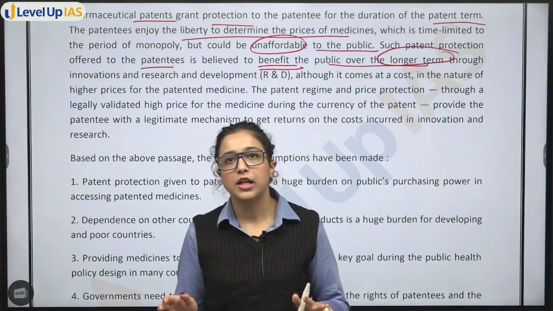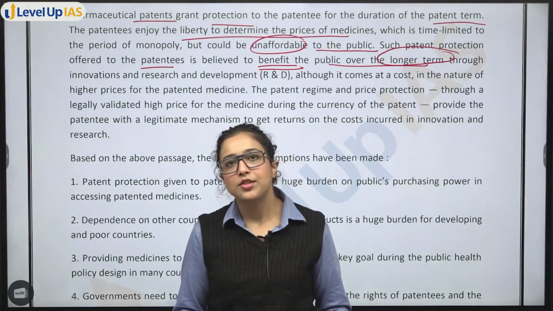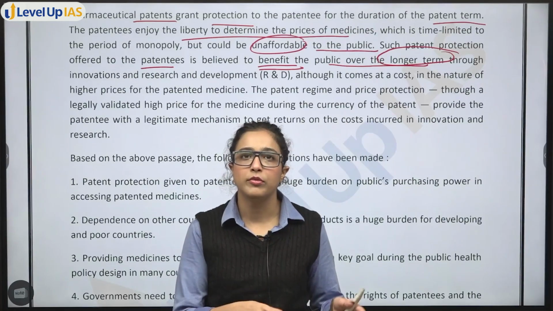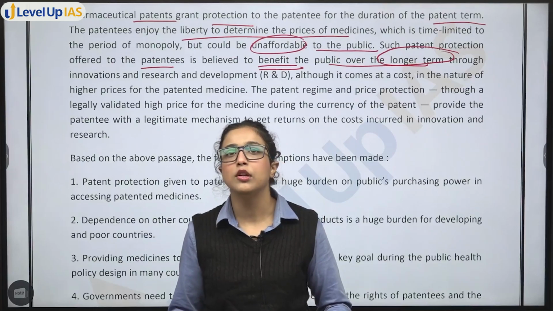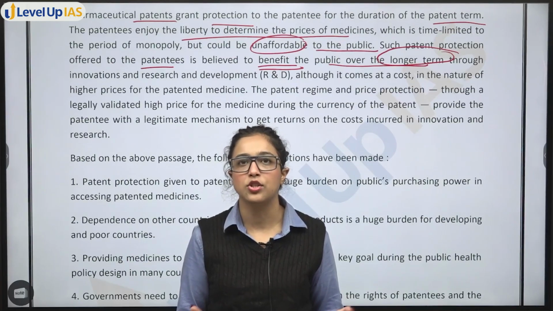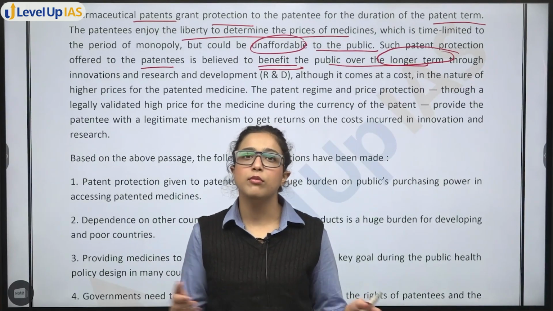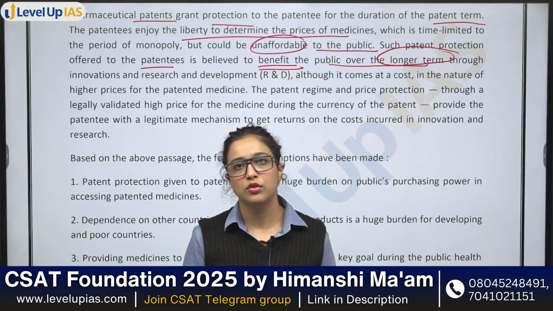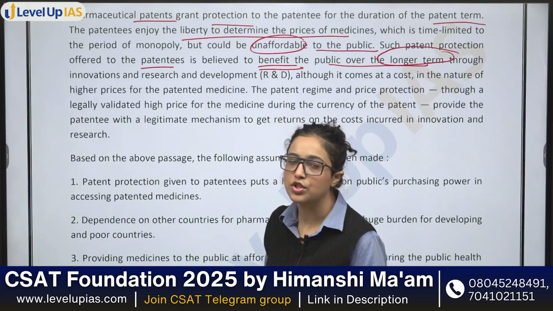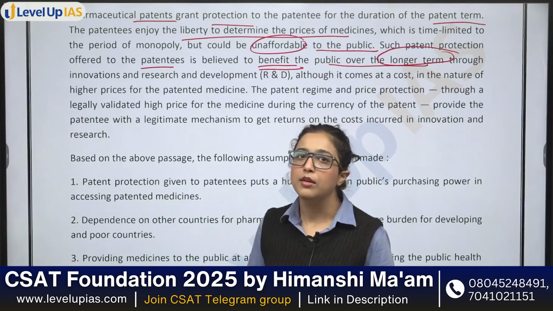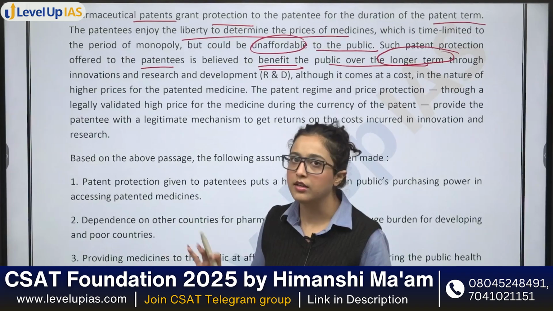But after the patent protection gets over, imagine that the product developed after so much research will benefit you in the long run, because after patent protection gets over, anybody can produce generic medicines using the same recipe of the product, right? That is why we are saying in the long run it is beneficial, although in the beginning it may or may not be expensive and unaffordable.